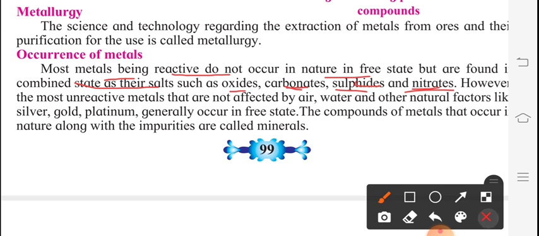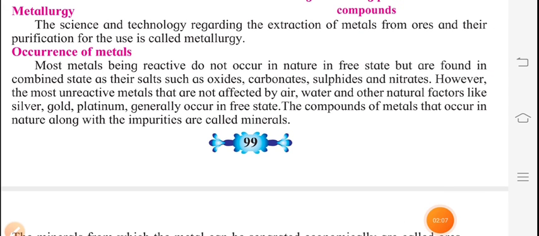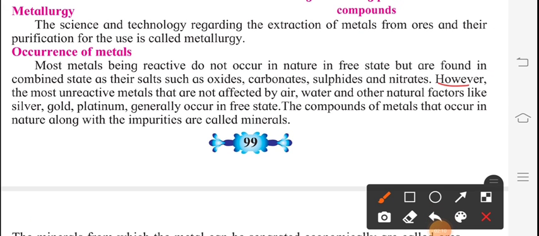However, the most unreactive metals that are not affected by air, water and other natural factors, like silver, gold, platinum, generally occur in free state. This means these are not combined with a mixture, they are in free state in nature.